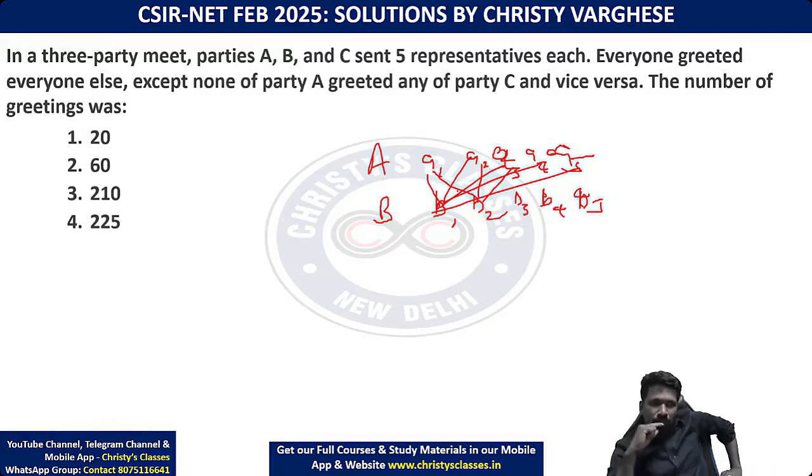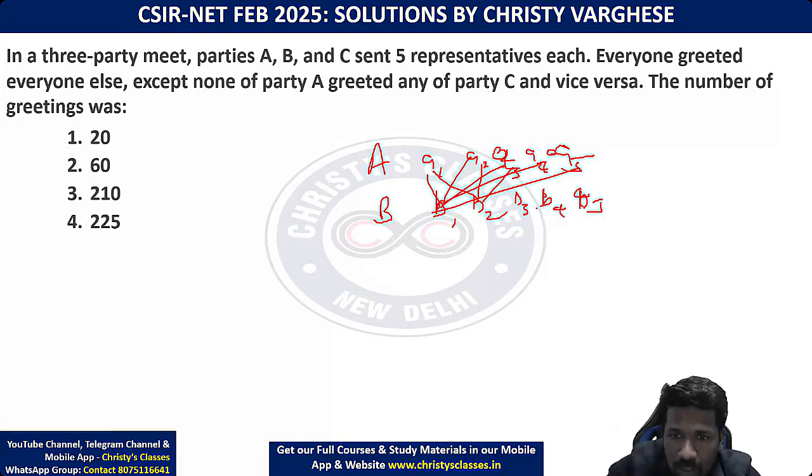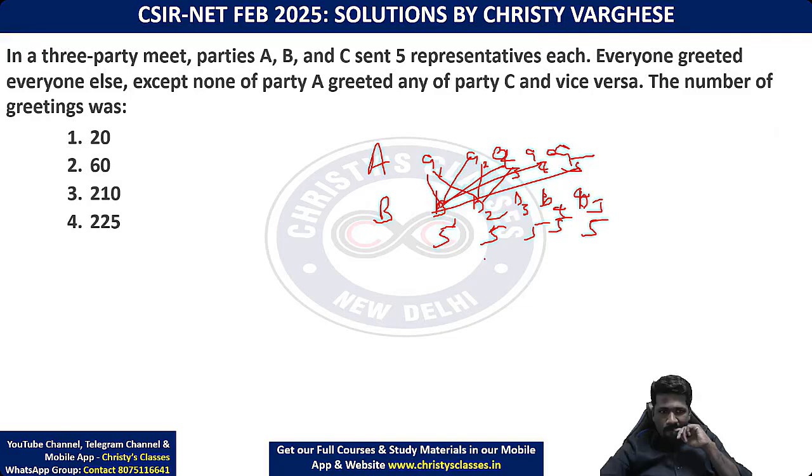There is a confusion. Okay. So 5, 5, 5, 5, 5, and vice versa. That is 50 greetings.